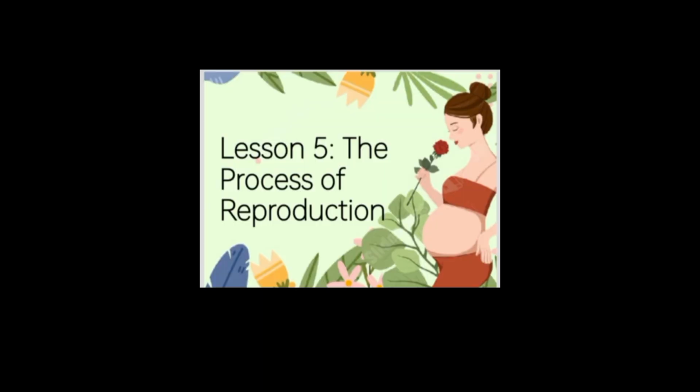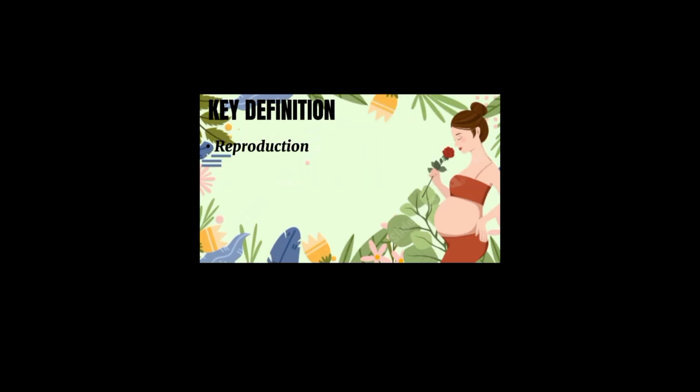Today, I am going to discuss my topic, the process of reproduction that includes ovulation, fertilization, puberty, and pregnancy. These are the key definitions.